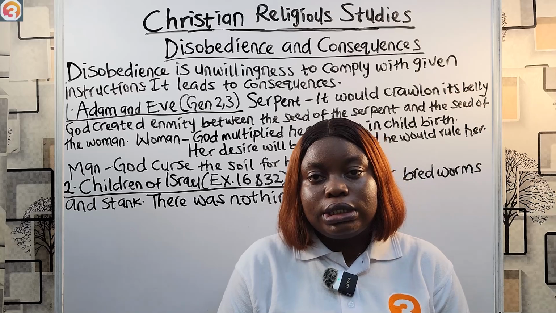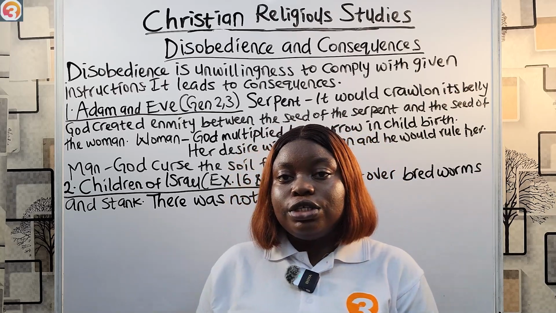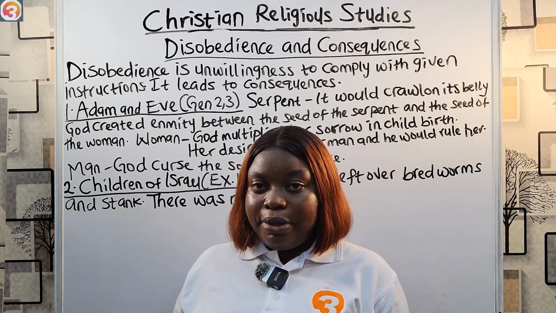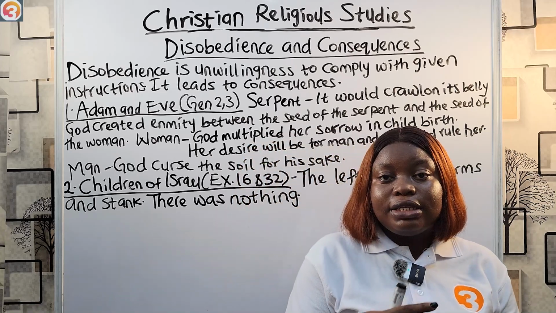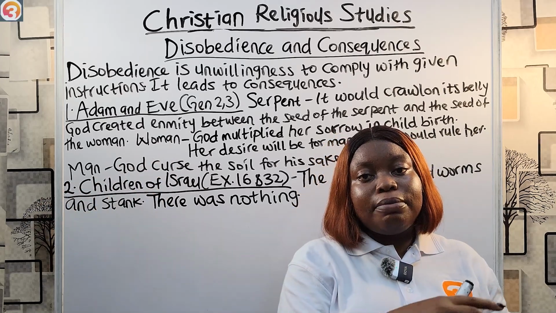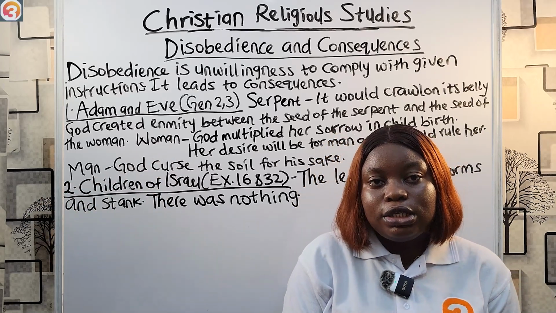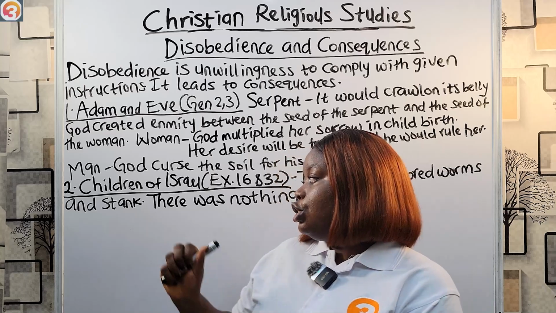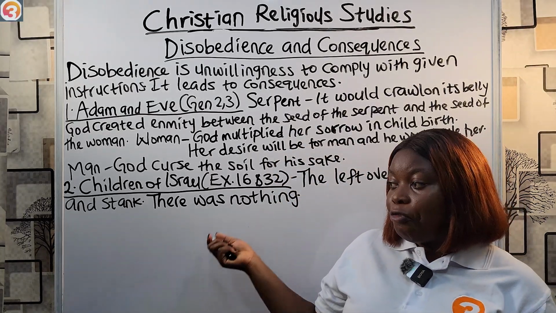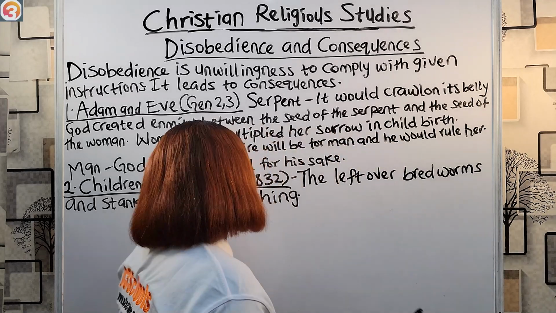God now told Moses about the actions of the Israelites and his intention to destroy them. But Moses begged on their behalf. He didn't want people, especially the Egyptians, to say God brought the Israelites out of Egypt to kill them in the wilderness. So God listened to the pleas of Moses, and he didn't destroy the children of Israel for building and worshiping a golden calf, but he plagued them.